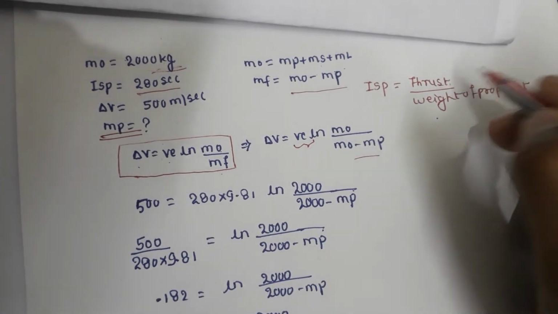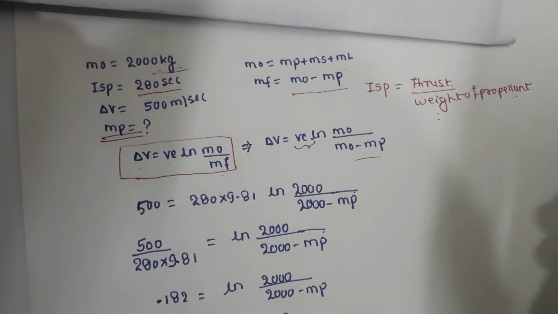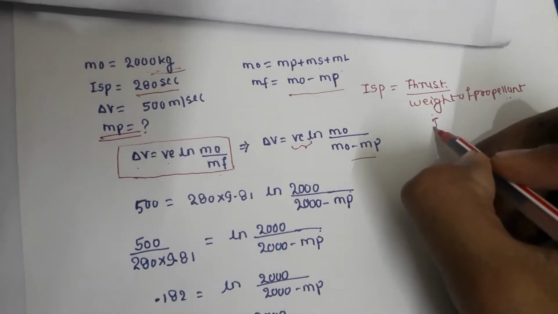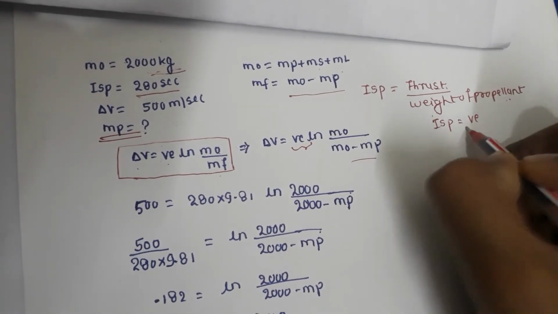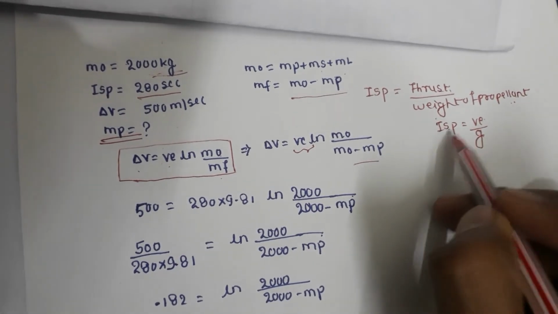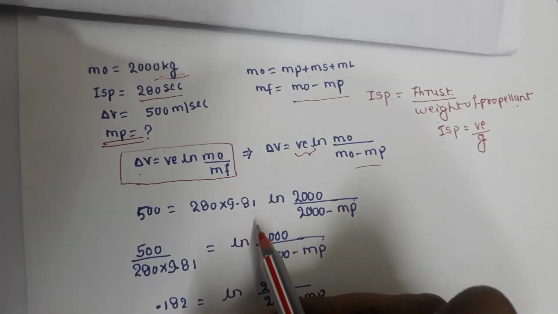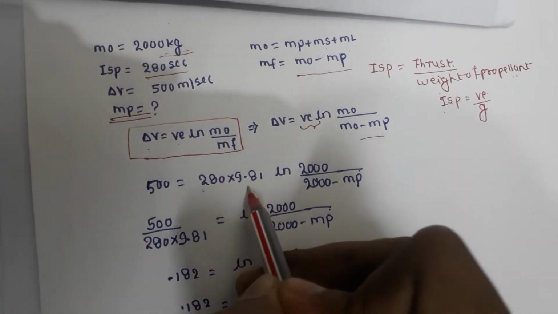Thrust is equal to mass flow rate times exit velocity, and weight of propellant is mass times gravitational constant g. So Isp is equal to exit velocity divided by g. Now we have to replace the exit velocity with Isp times g.